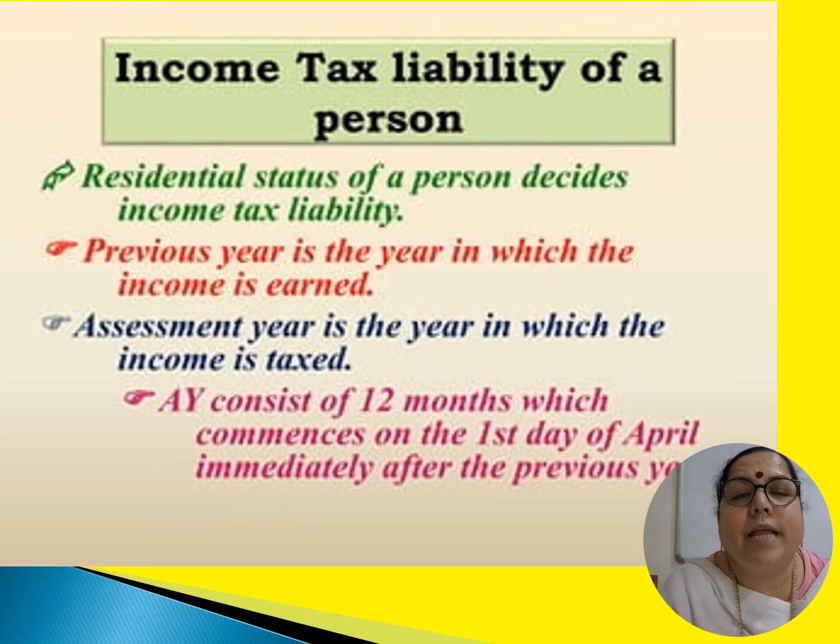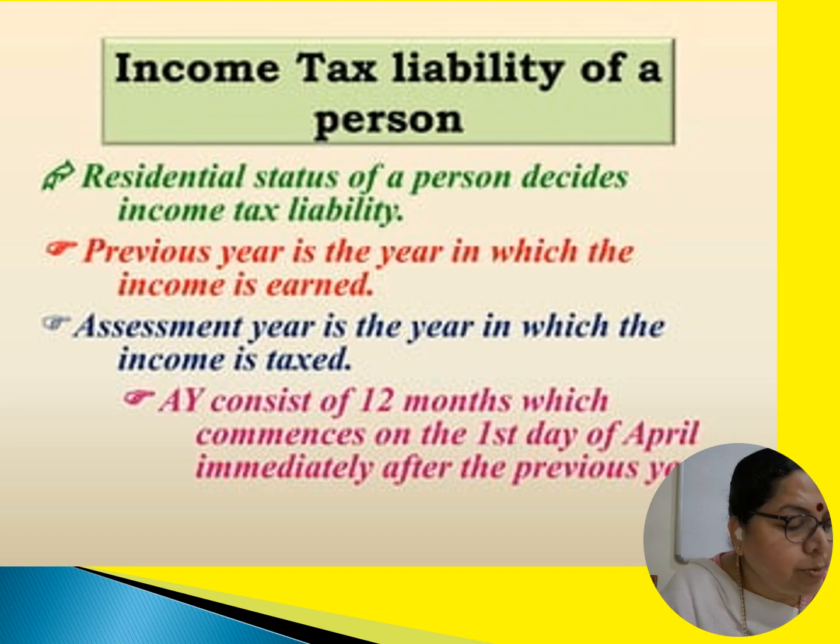Then income tax liability of any person, we can compute it as per following steps. So firstly, we will have to decide the residential status of that person. So residential status of a person will decide the income tax liability. For example, if a person is resident in India, his residential status is called he is Indian. It will be treated as he is an Indian person.